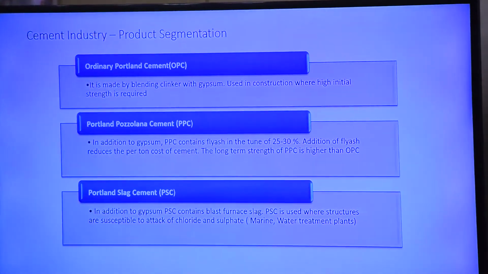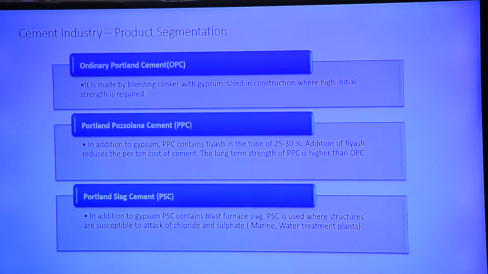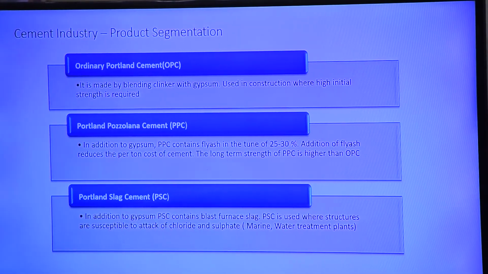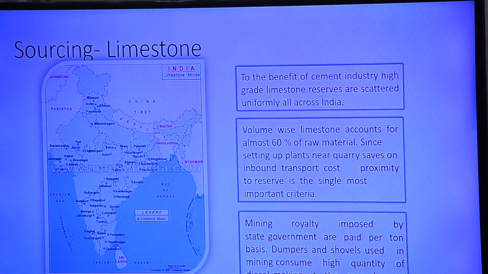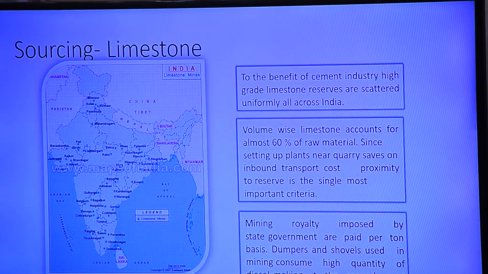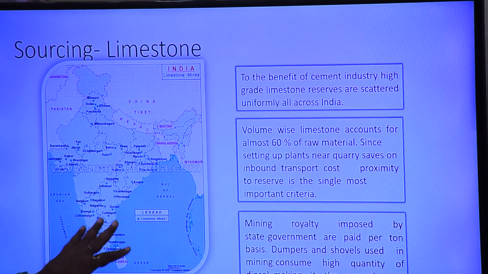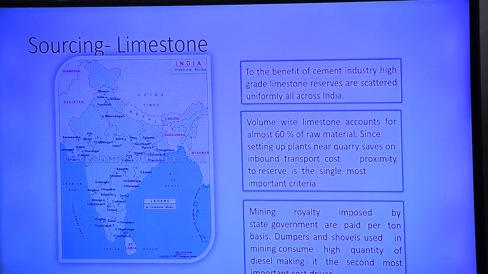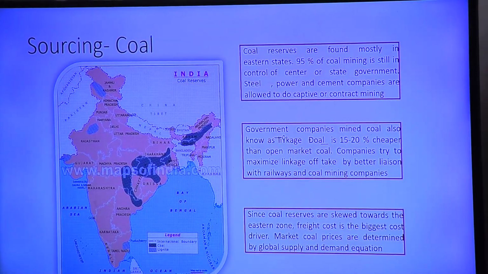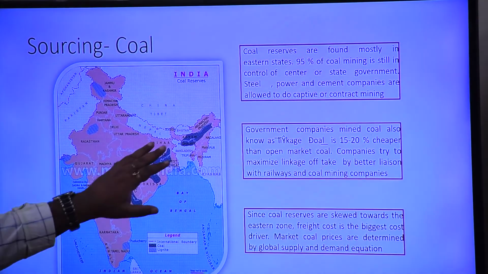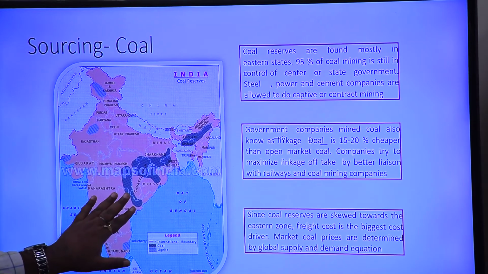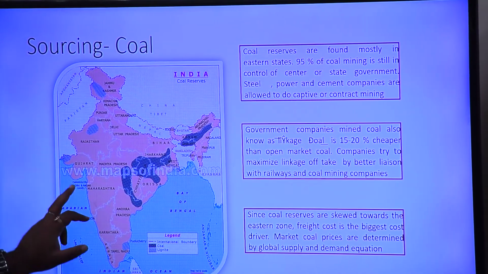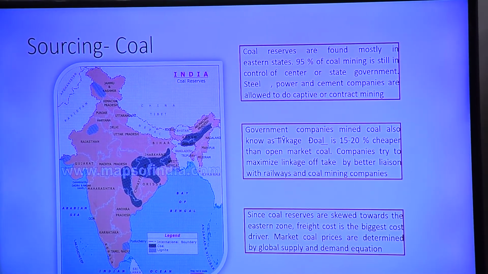Now what is the problem? Now we are going to see what we need for the cement industry. We need limestone, and in India, at several places we have limestone. But coal is available in this region, and some amount of other coals are available in this region.